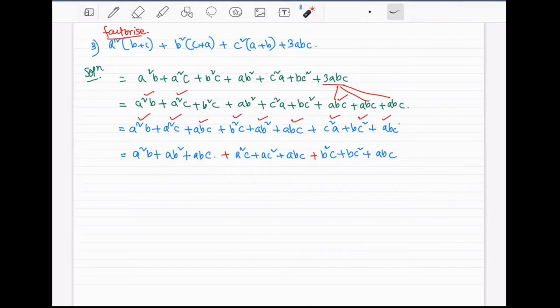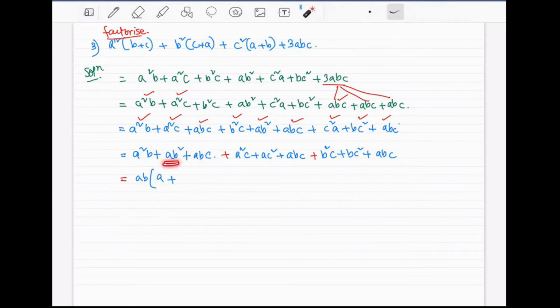Okay, take common factor. What is the common factor that can be taken from the first three? There is a on all of them. There is b on all of them. So ab we are taking out as common factor. I'm talking about the first three only. Okay. From here, look, a square b means there is 2a and there is 1b. If we are taking out the ab, what is remaining then? This a is remaining, right? So we will keep it here, the remaining portion.